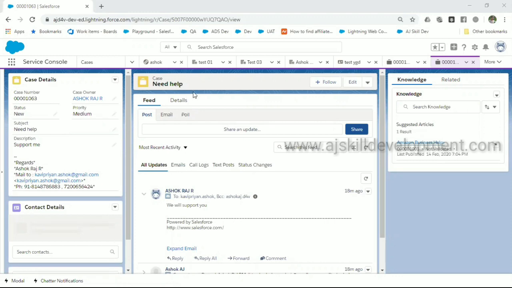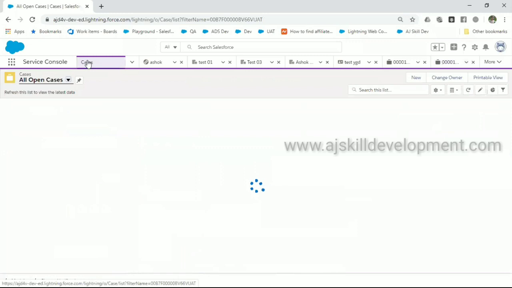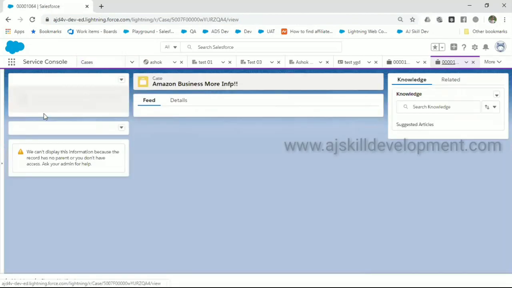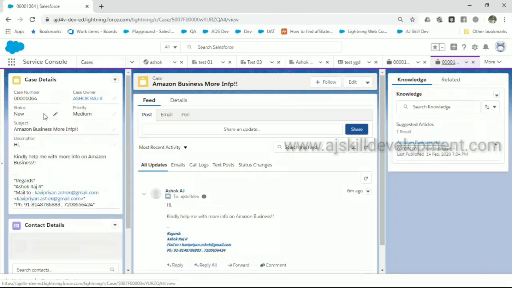Okay, so I will go into the service console. Now I'll go to the case and I can see a case has been created. My customer sent an email, but that email is converted into a case here, and I can see more information about the case here: kindly help me with Amazon Business, right?